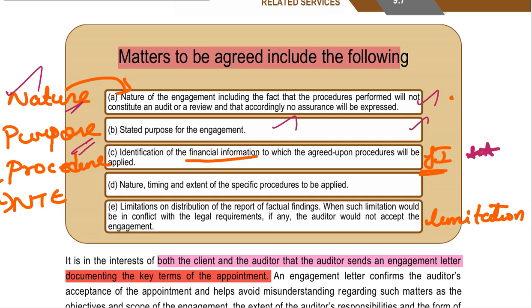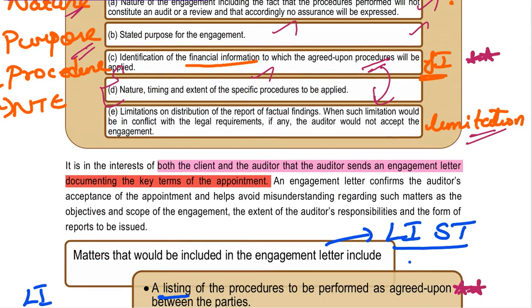Very easy. Next, two things about the procedure. One is the identification of the financial information. To which financial information am I going to apply these agreed upon procedures, and what is the nature, timing, and extent of this procedure, right? The last point is the limitation. Is there any limitation on the distribution to persons?